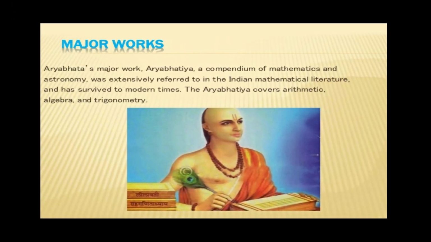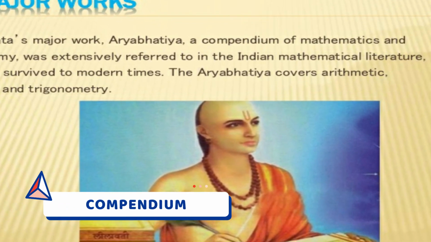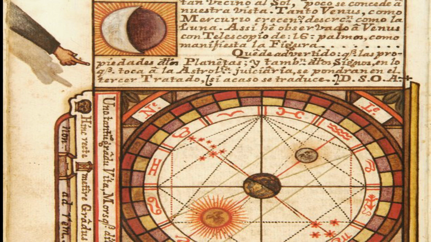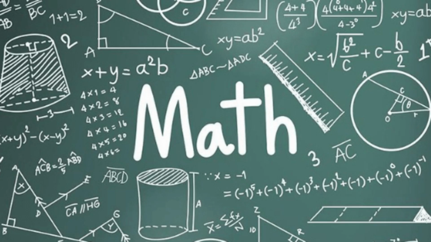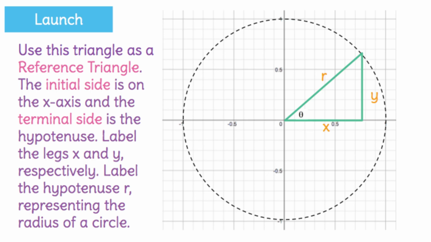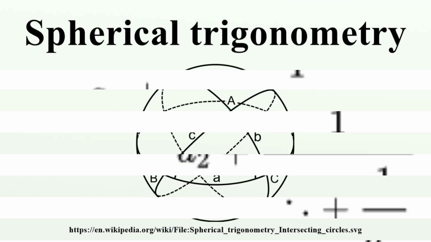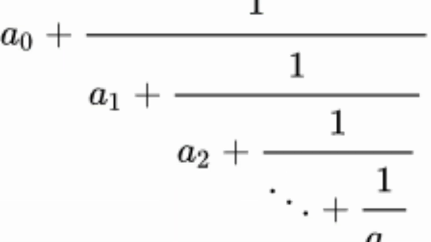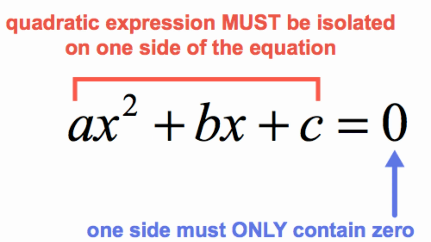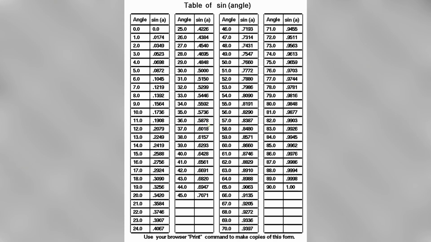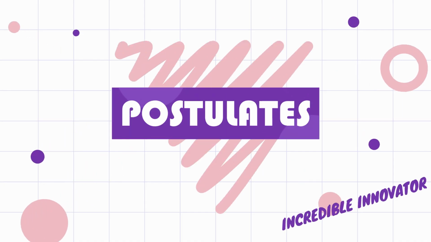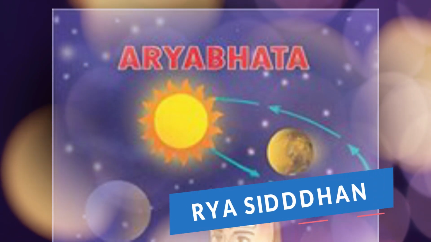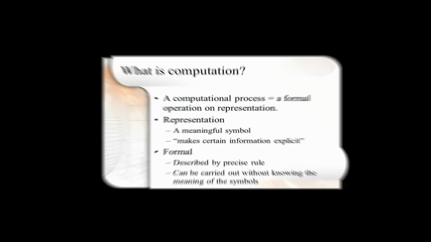His major work, the Aryabhatiya, a compendium of mathematics and astronomy, was extensively referred to in the Indian mathematical literature and contains arithmetic, algebra, plane trigonometry, and spherical trigonometry. It also contains continued fractions, quadratic equations, sum of power series, and a table of sines. It was remarkable of him to discover these postulates at that time. His other book, Arya Siddhanta, is a lost work. It is not available now.